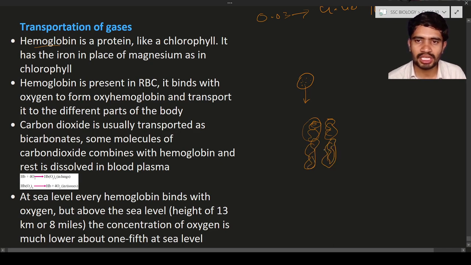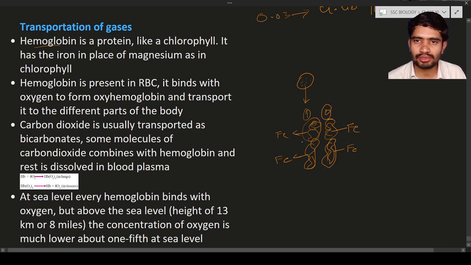These are nothing but protein. This hemoglobin protein is similar to the chlorophyll. Hemoglobin and chlorophyll molecules look almost similar, but in case of hemoglobin, it has the iron atom. Each and every hemoglobin protein has how many? 4 iron atoms are present. Why? Because 4 subunits are there.